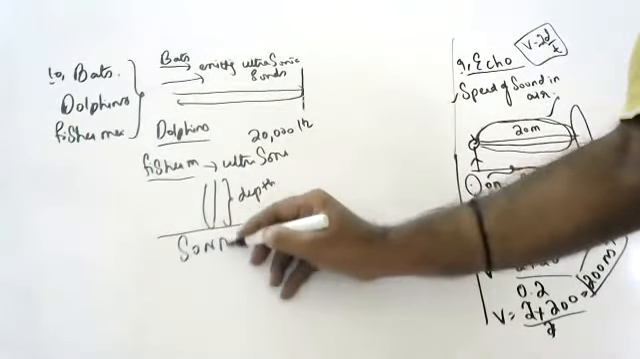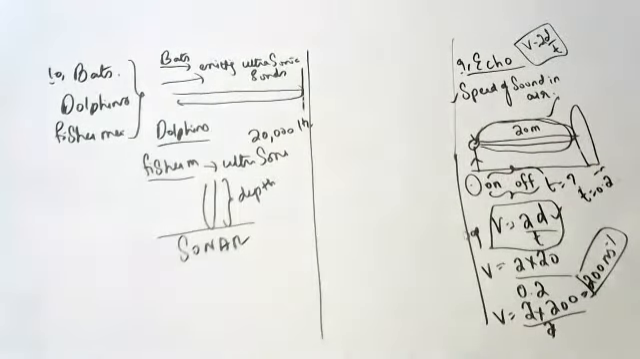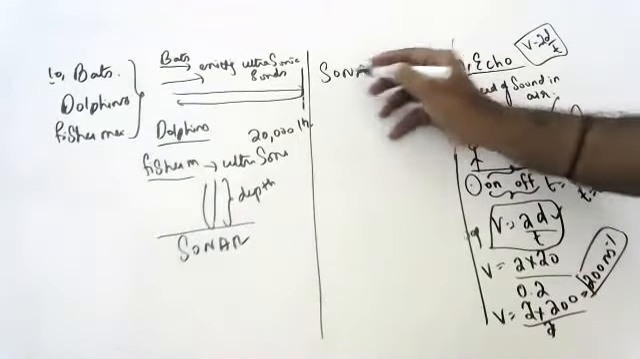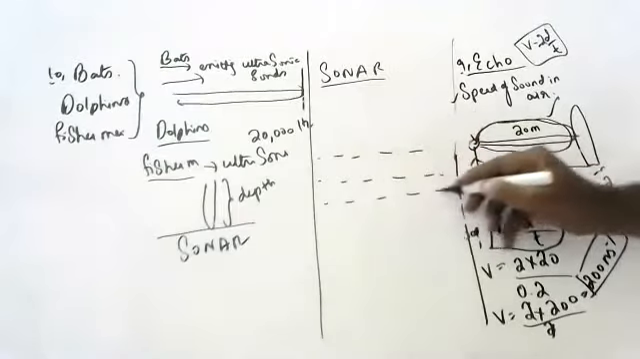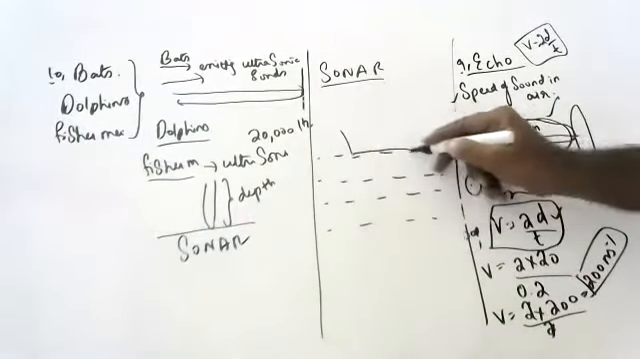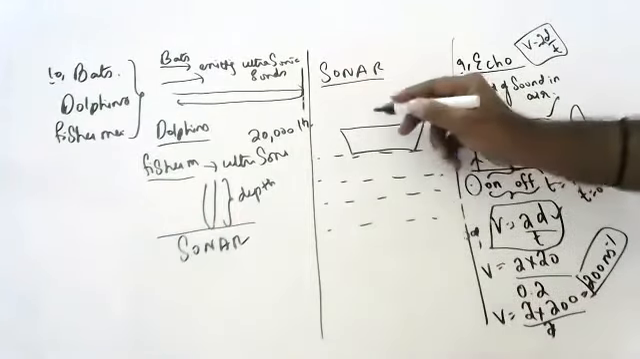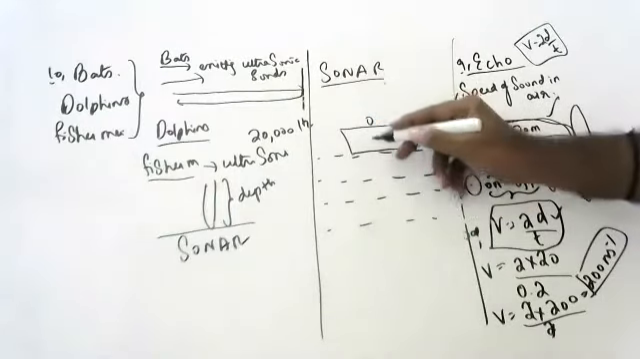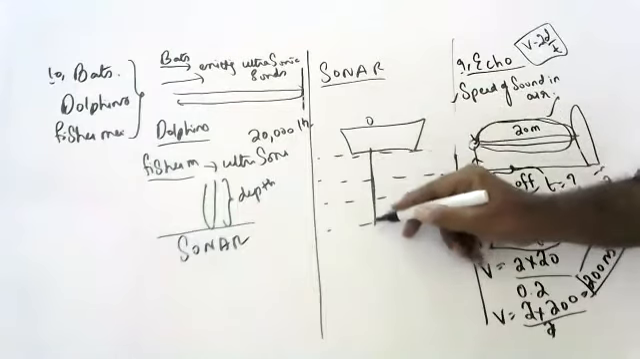What is sonar? I'll explain slowly. Listen, children. Sonar means, suppose this is water, this is a ship, or boat, or whatever it is. Now what the fisherman or person will do is emit ultrasonic sounds. It will go and it will come back.